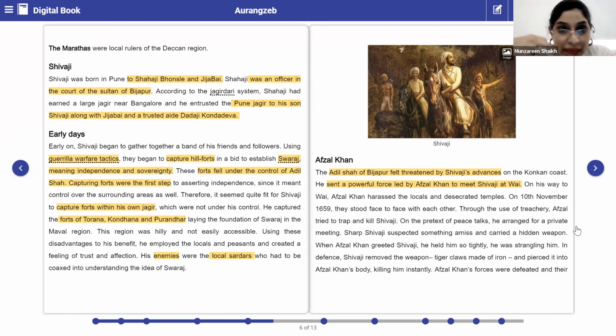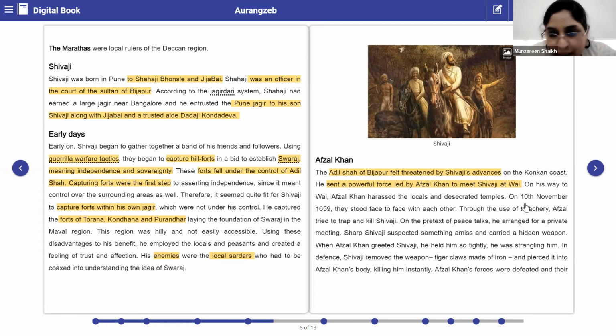When they met, both said they were going to have a peaceful conversation. But was it a peaceful conversation? No. What did Afzal Khan do? He tried to strangle Shivaji. And in return, Shivaji removed the weapon he had hidden and pierced it into the body of Afzal Khan, killing him instantly. Clear?